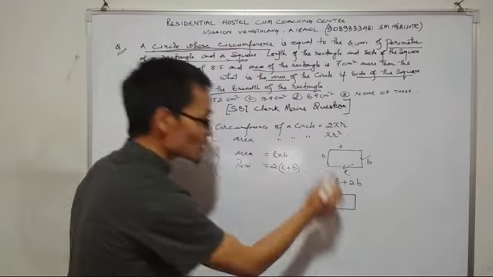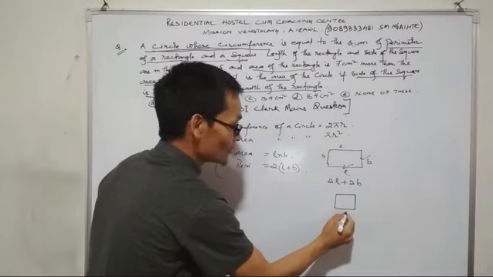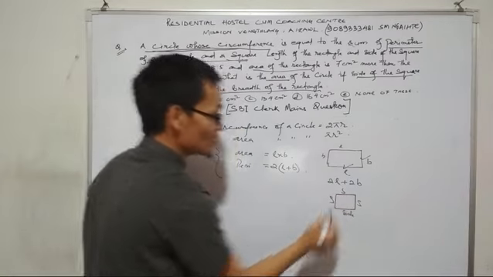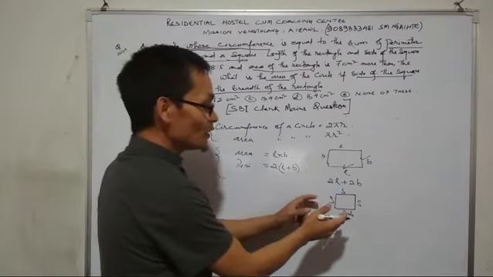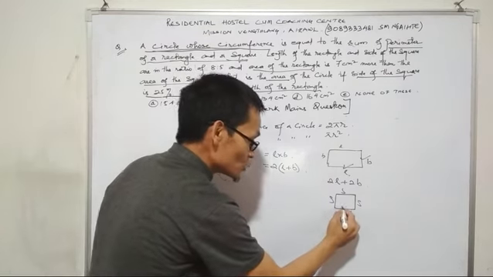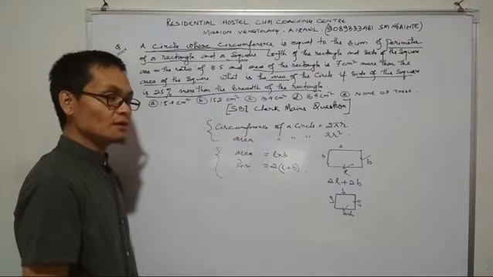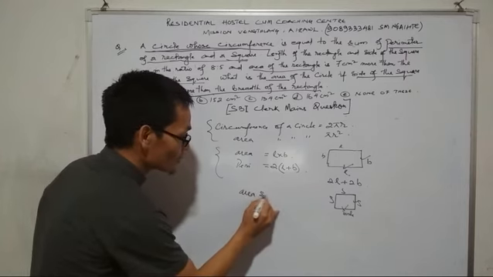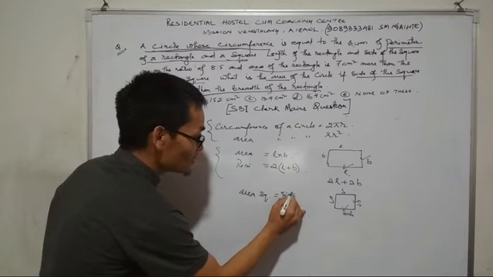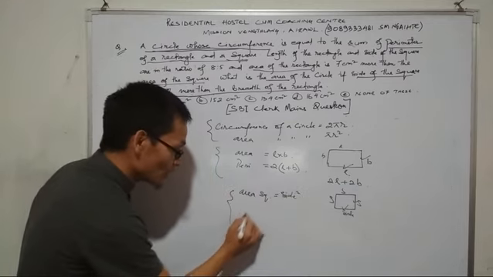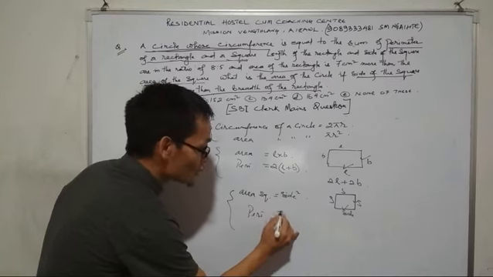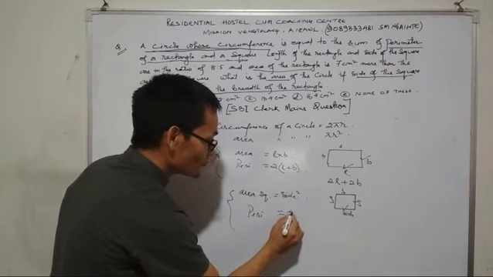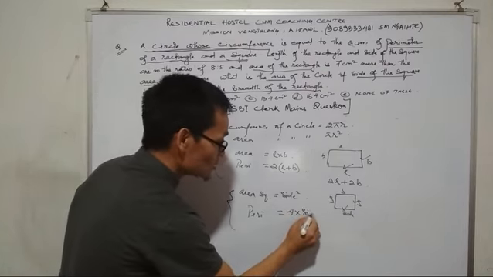Point number 3 is the square. In a square, all sides are equal. The area of a square is side into side, which is side square. The perimeter of a square is side plus side plus side plus side, which is 4 into side.